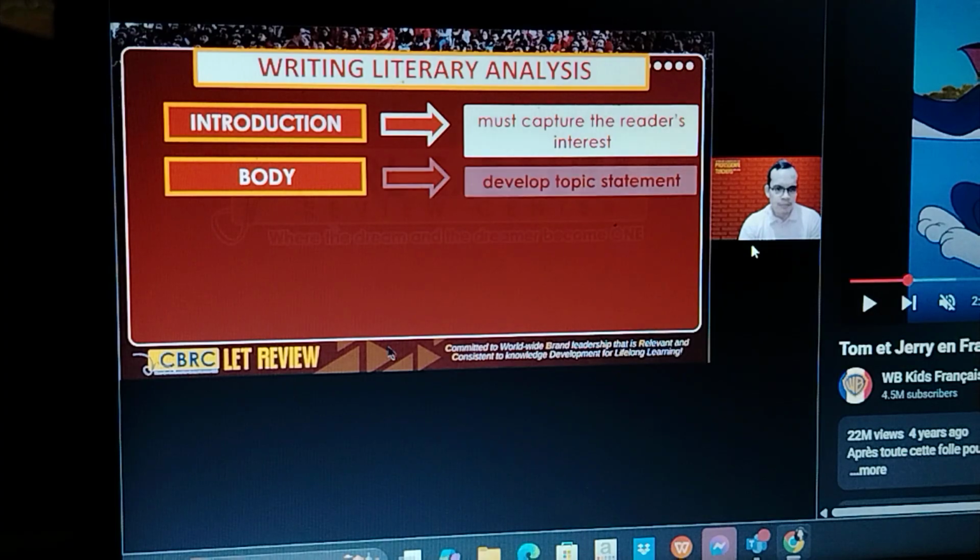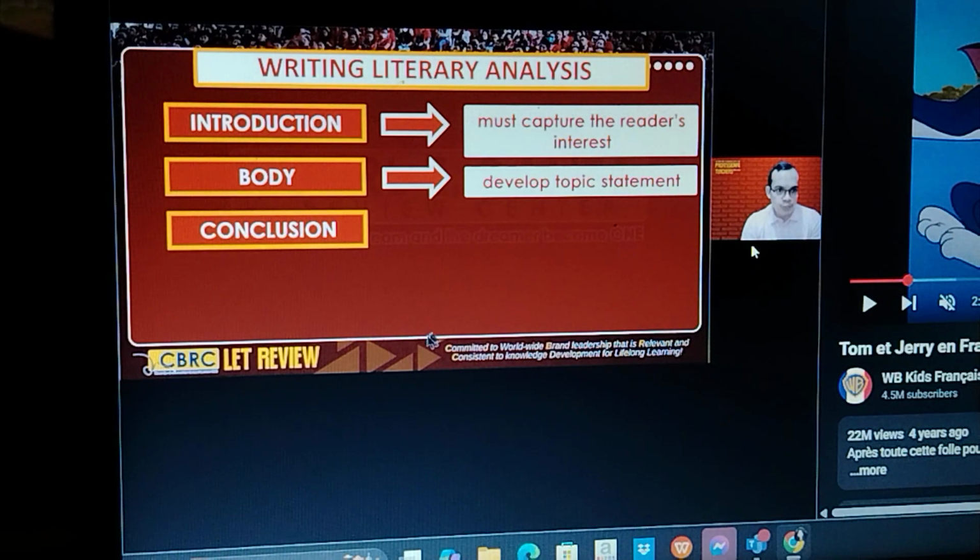Next is writing the body. So the body can be composed of several paragraphs depending on the requirement of your teacher or depending on the length of your analysis. But make sure that every body paragraph contains a topic statement. A topic statement is a sentence that contains the main idea of your paragraph. And this main idea must be supported with examples, with explanations, with illustrations.